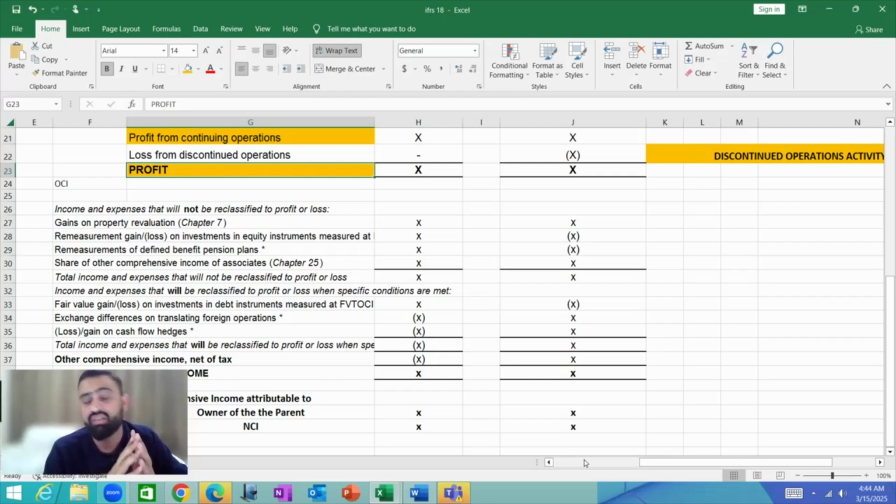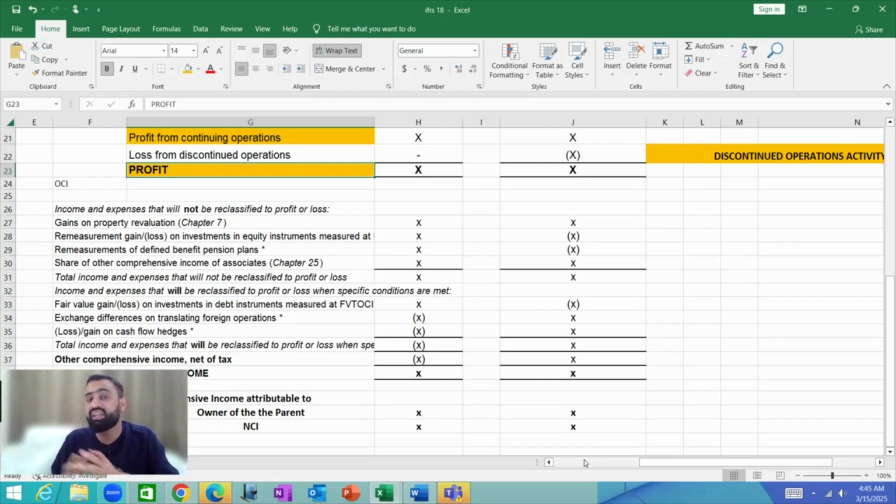Then the other item we have in other comprehensive income is the gains or losses which may be or will be reclassified to profit and loss account on the occurrence of a specific event. For example, if we have a financial asset investment classified at fair value through other comprehensive income, on the disposal of such financial asset, any gain or losses reported in OCI are reclassified to profit and loss account.